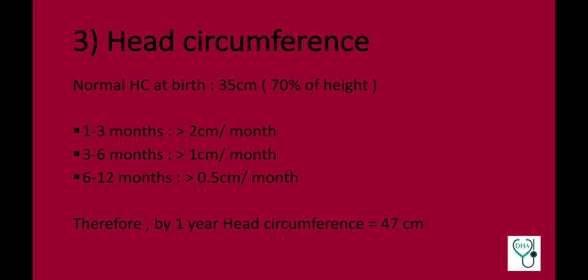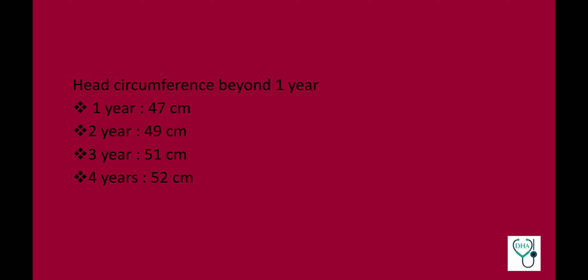So this is another question. What is the normal head circumference of a child at 1 year of age? It is 47 centimeters. Now what after 1 year of age for head circumference? At 2 years, the normal head circumference is 49 centimeters. So from first to second year, it only increases by 2 centimeters. At 3 years, the normal head circumference is 51 centimeters. Again, it increases by 2 centimeters. And from third to fourth year, it increases by 1 centimeter. So again, another question. What is the normal head circumference of a child at 4 years of age? It is 52 centimeters.